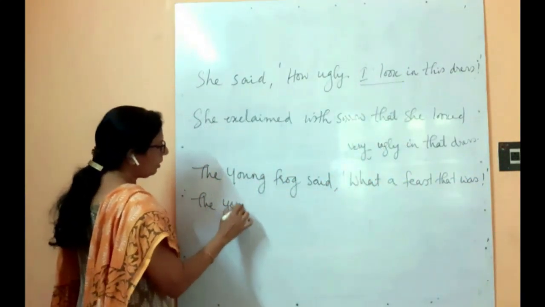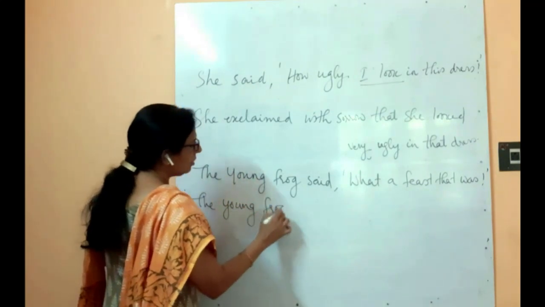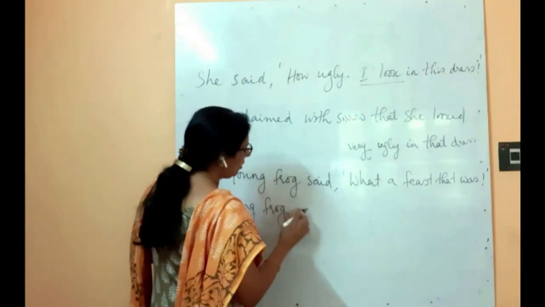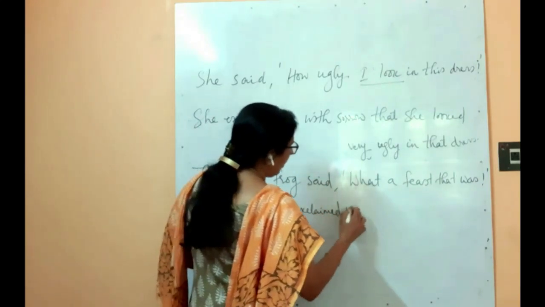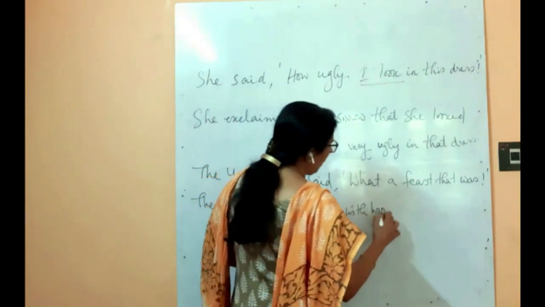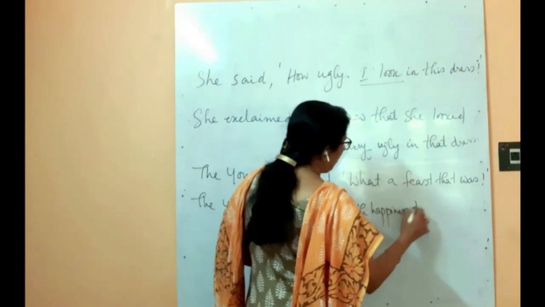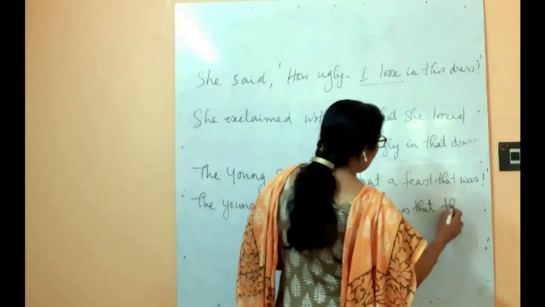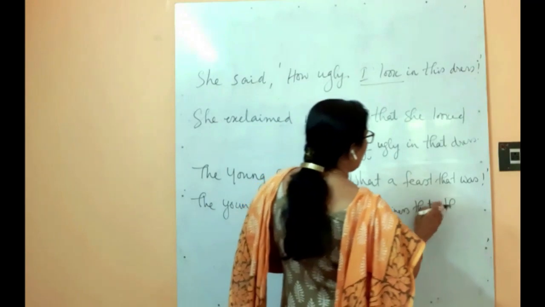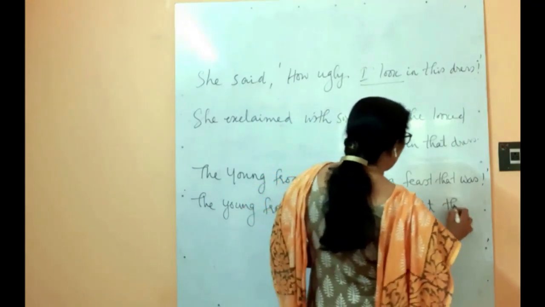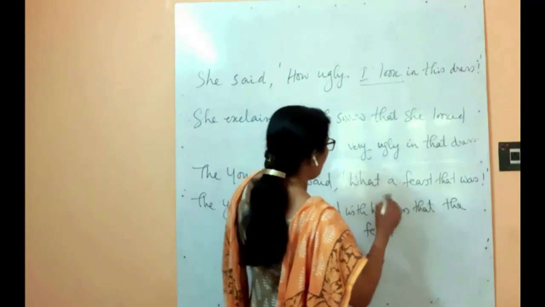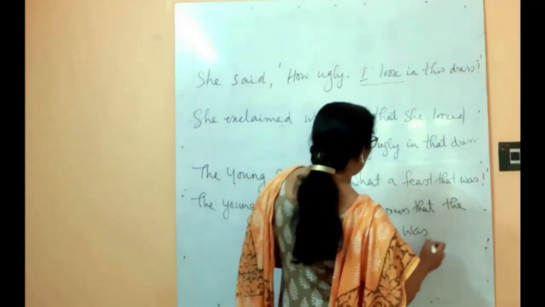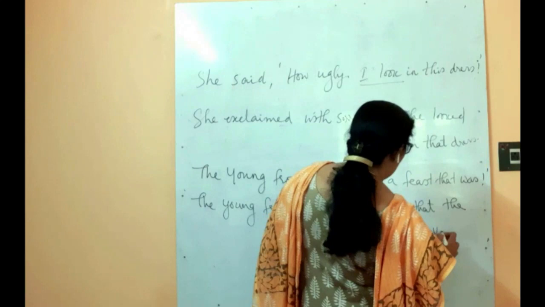So the answer will be: the young frog exclaimed with happiness that the feast was wonderful.